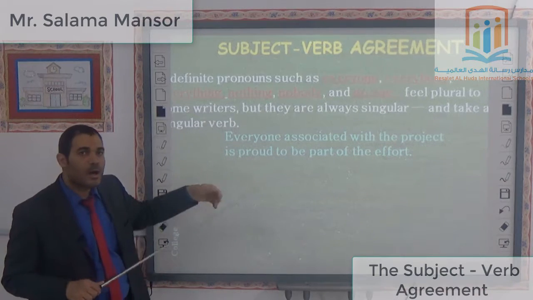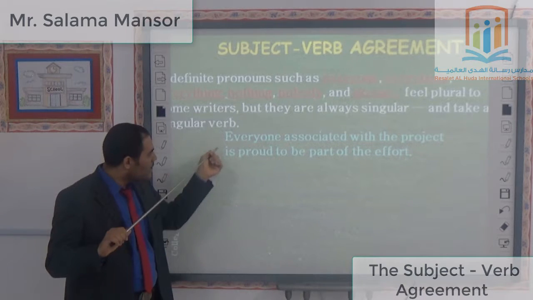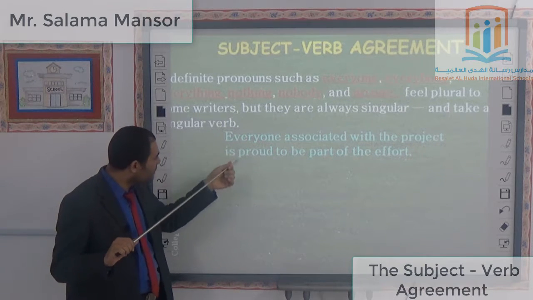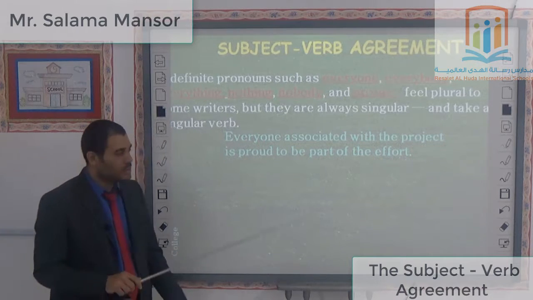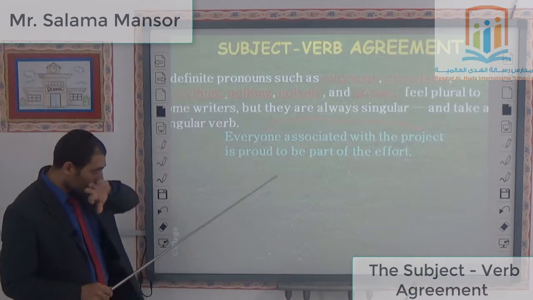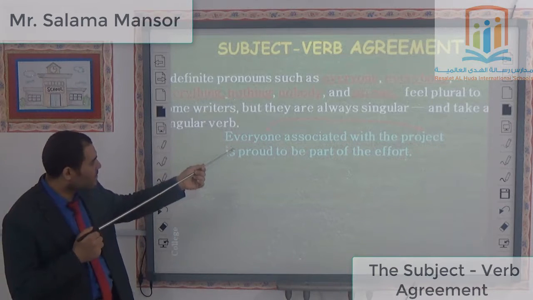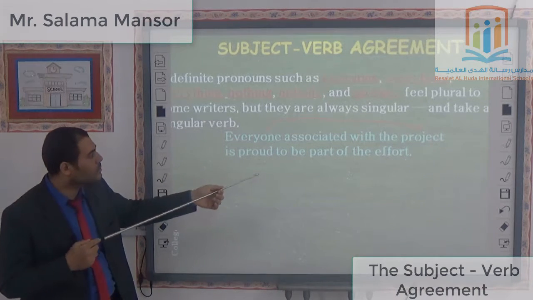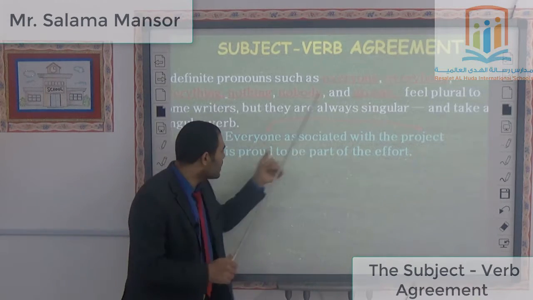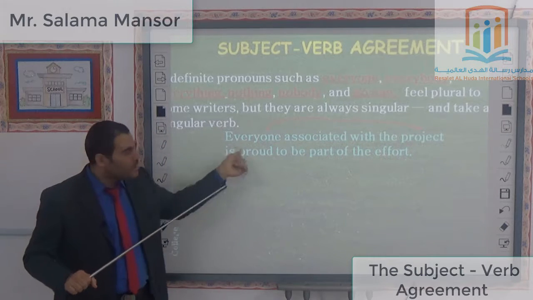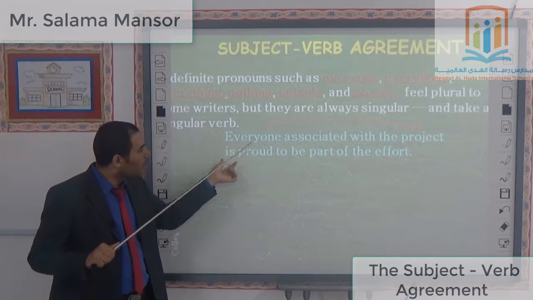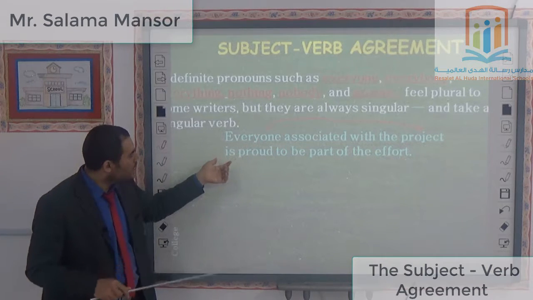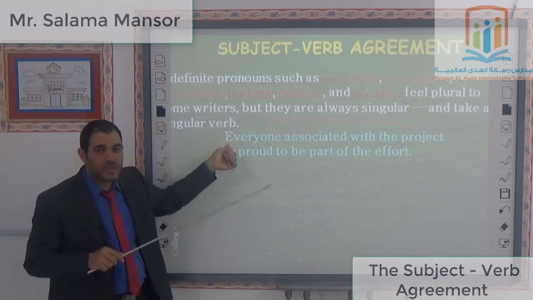In this case, the auxiliary verb, the helping verb, is brought to be part of the effort. Let's take this example again. Everyone associated with a project is. The helping verb is refers back to the singular noun.